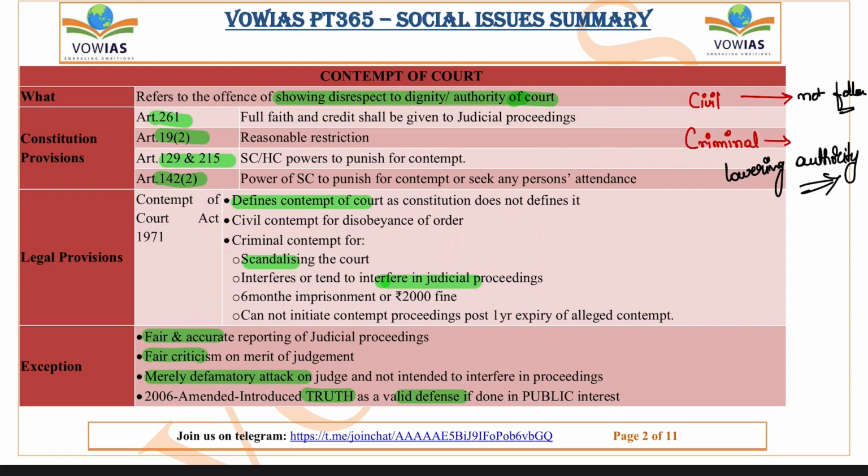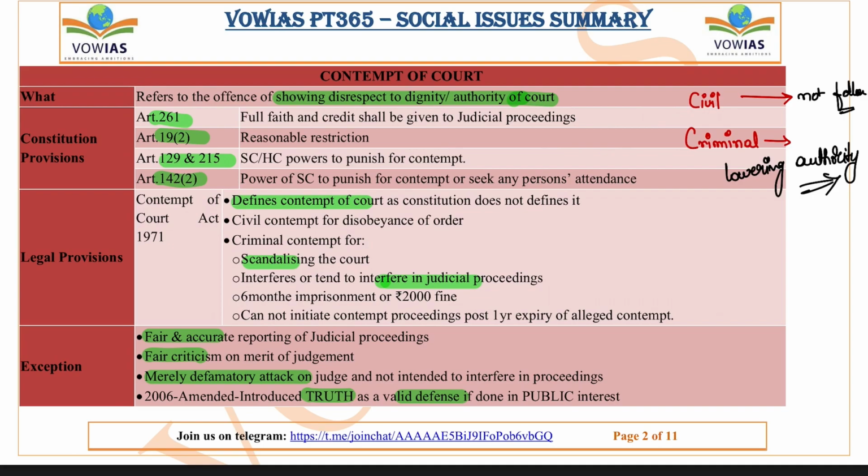So the constitutional provisions, if you see the important constitutional provisions, Article 261 talks about the full faith and credit shall be given to the judicial proceedings. Okay, this is the important article that governs the contempt of court cases. And you have Article 19(2), where some reasonable restrictions are placed on the fundamental rights of the people. The fundamental rights, the right to freedom, there are few restrictions that are placed in order to protect the society and protect the country, in fact. Okay, and also protect the rights of other people.